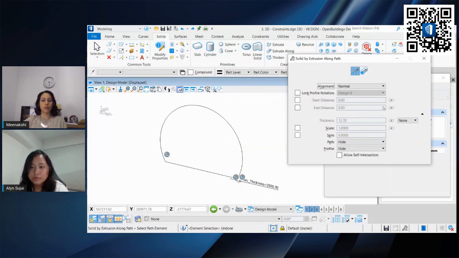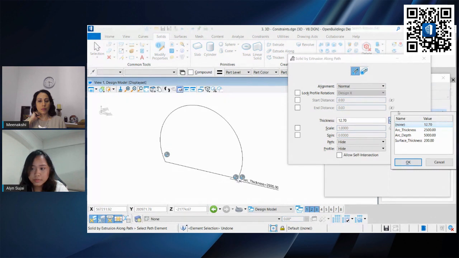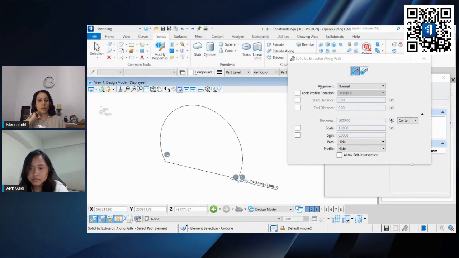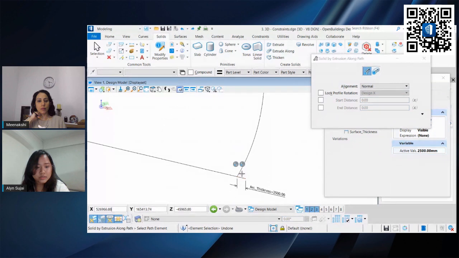What we can do is set a center. Thickness would be the depth. And we want to show the path. So how we apply this is to select the path followed by this arc thickness.